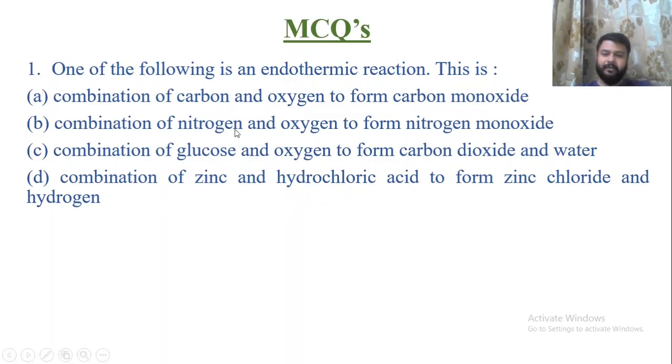Second is combination of nitrogen and oxygen to form nitrogen monoxide. This is the reaction which is endothermic in nature, that is, it requires some sort of heat to give this nitrogen monoxide, and both C and D are again what? Exothermic reactions.